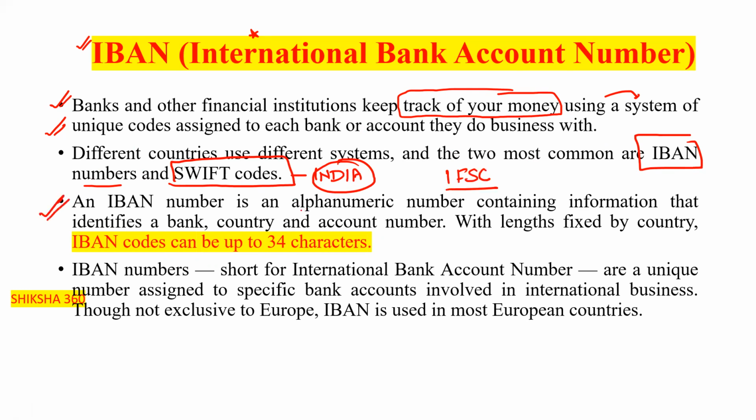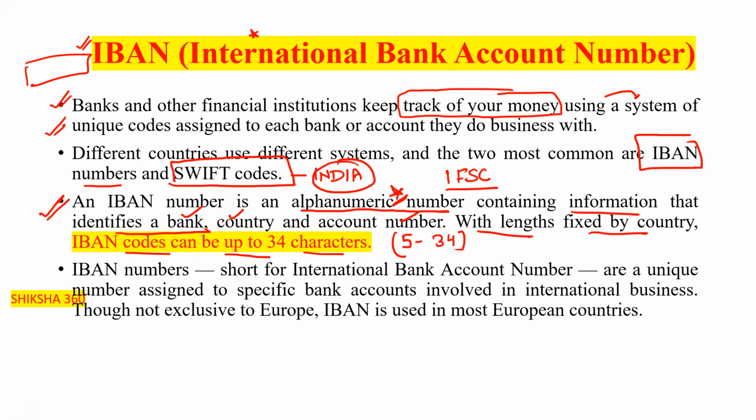IBAN is an alphanumeric number that contains information which identifies a bank. From that number, we can identify the bank, country, and account number. With the length fixed by country, the IBAN code can be up to 34 characters. The range of an IBAN code is 15 to 34 characters, maximum 34.